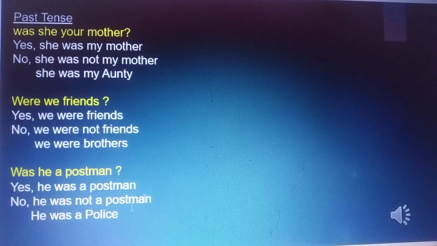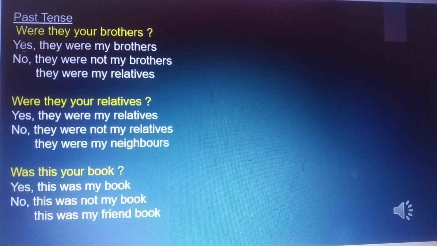Yes, he was a postman. No, he was not a postman. He was a police. Were they your brothers? Yes, they were my brothers. No, they were not my brothers. They were my relatives. Were they your relatives? Yes, they were my relatives. No, they were not my relatives.